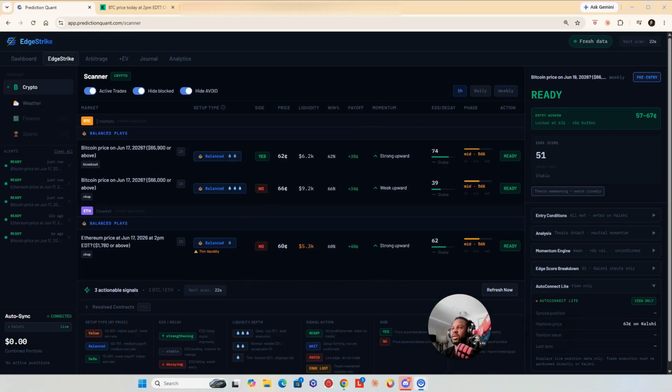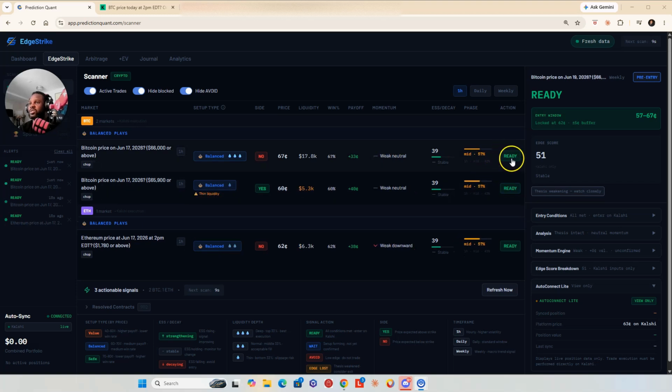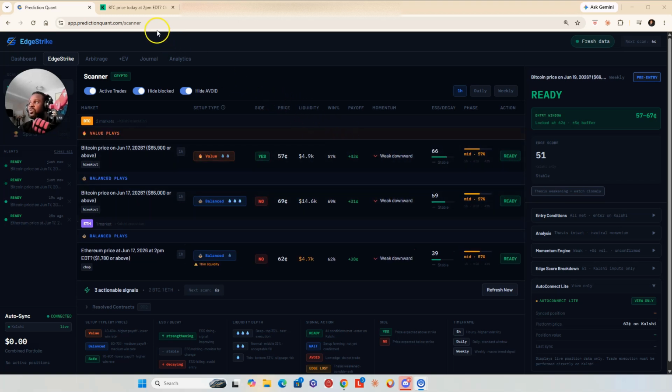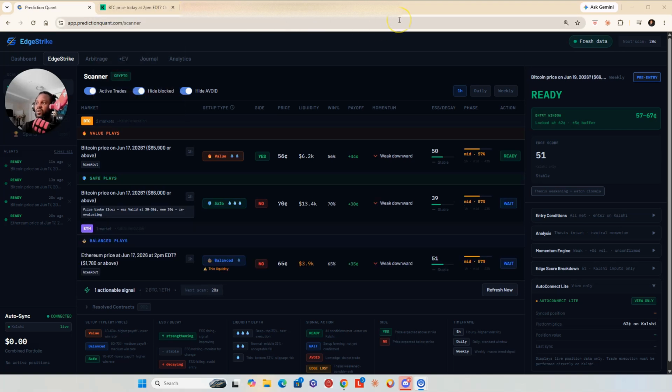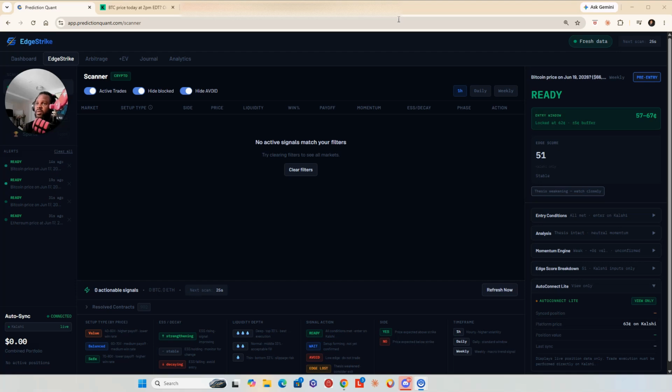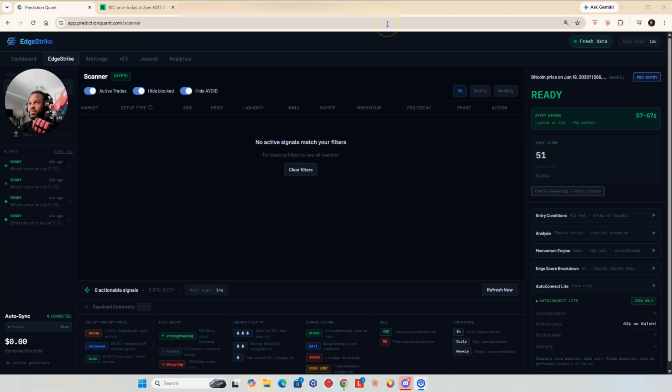All right. So hourly, if I can here, guys, I'm going to try to get into some trades, and I'll talk along as we go. So right now, you're going to enter the trade manually. Once you see ready, you'll simply go to Kalshi and enter your trade. What I like to do is have two screens open. Now, starting off, EdgeStrike is only going to be desktop. So if you're going to be doing EdgeStrike, you need to be on a desktop or a laptop or a tablet. I don't recommend doing phone.